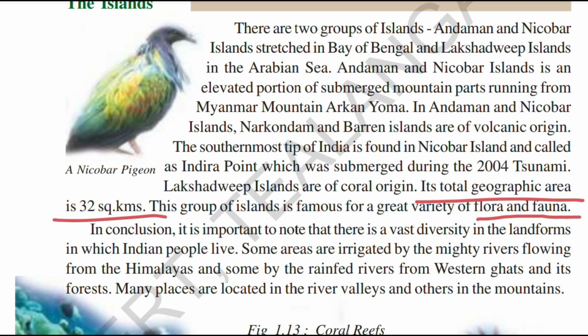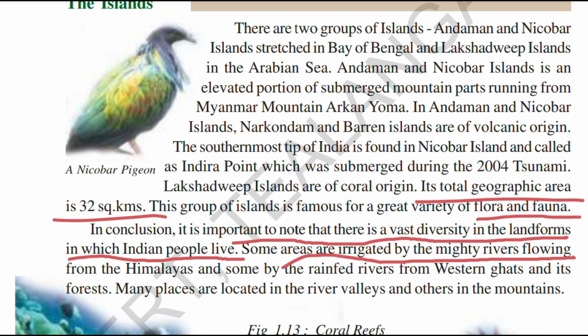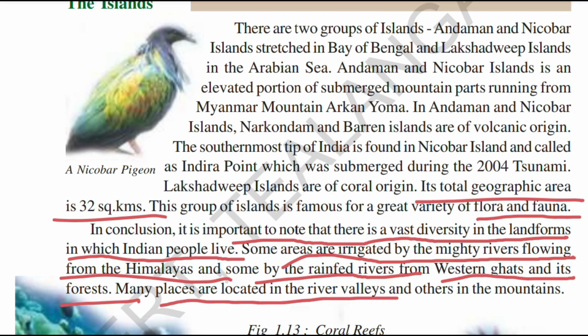In conclusion, it is important to note that there is vast diversity in landforms in which Indian people live. Some areas are irrigated by mighty rivers flowing from the Himalayas, and some by rain-fed rivers from the Western Ghats and its forests. Many places are located in river valleys and others in the mountains.